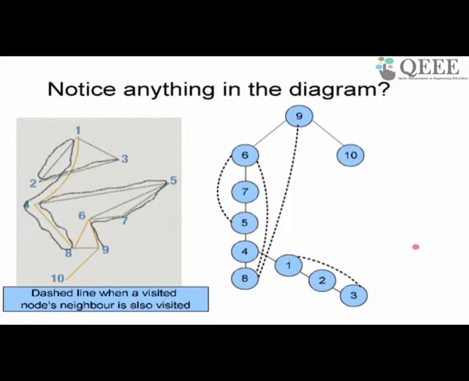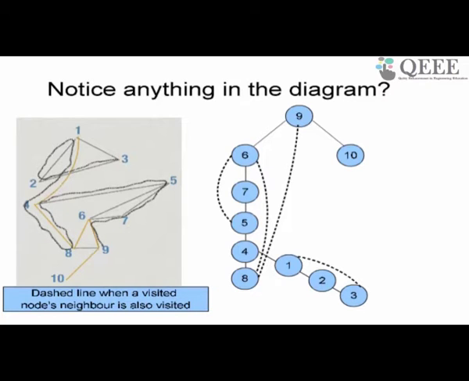Now, do you notice anything else in this diagram? I notice that there are solid lines which make a tree. I notice that there are dashed lines which are pointing backward in the graph to the parents or ancestors. Is there anything else that you can see here? Is the graph looking nice? Is there some kind of structure that you are seeing in this graph? If you stare at it for some time, you will see that DFS seems to divide this graph into clusters, isn't it? Can you see that?